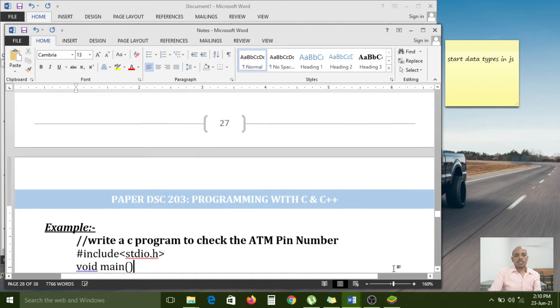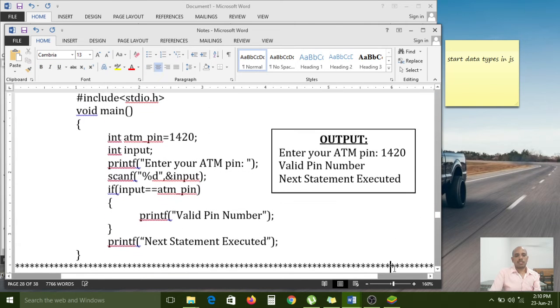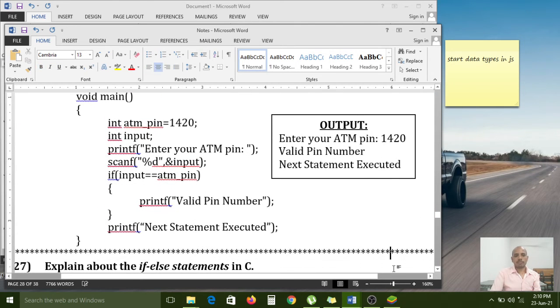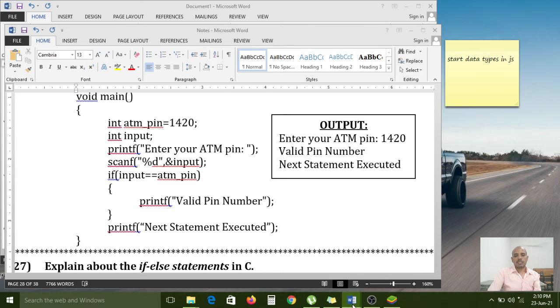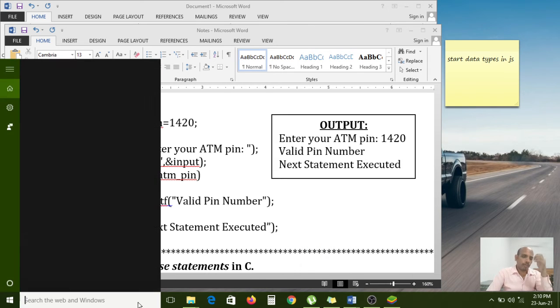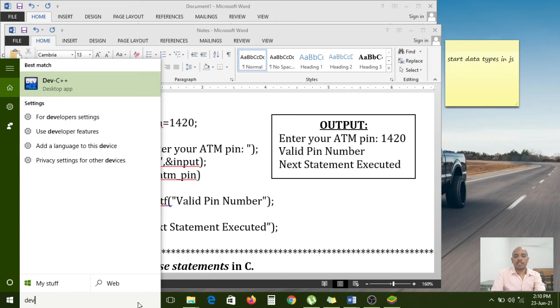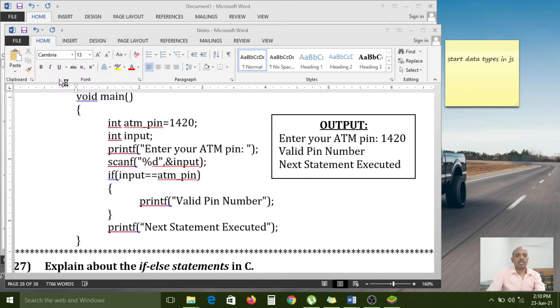Now, for execution purposes, I am opening the Dev C++ window, then only will you get the correct awareness. While developing a program, you have to concentrate on that. So now I am opening the Dev C++ window.